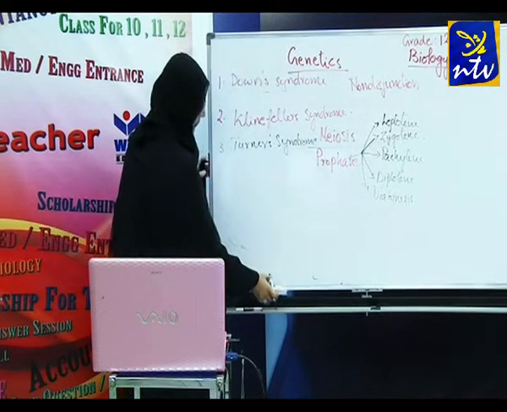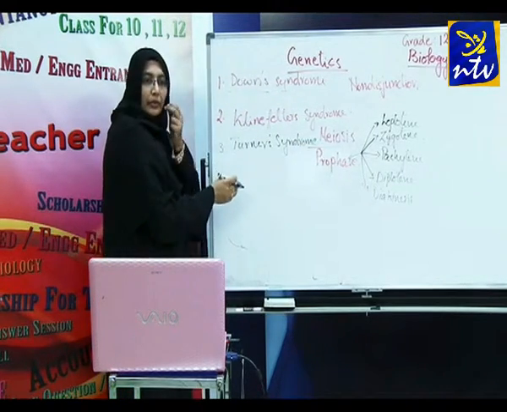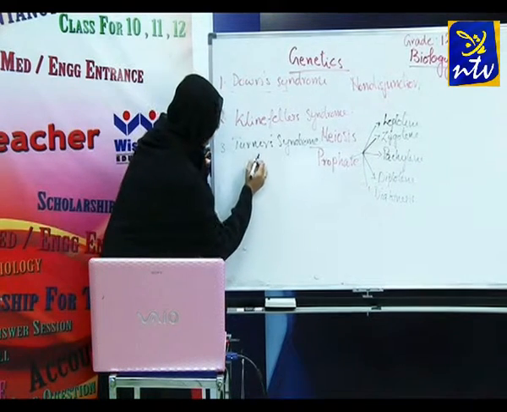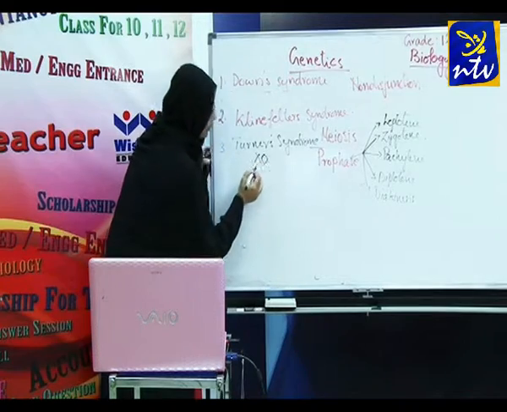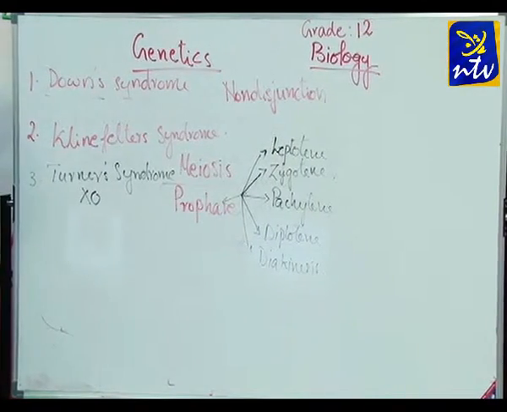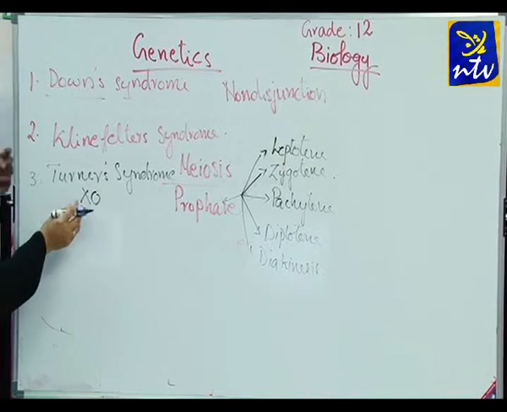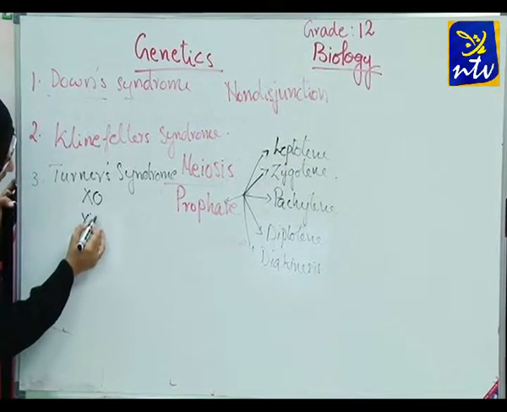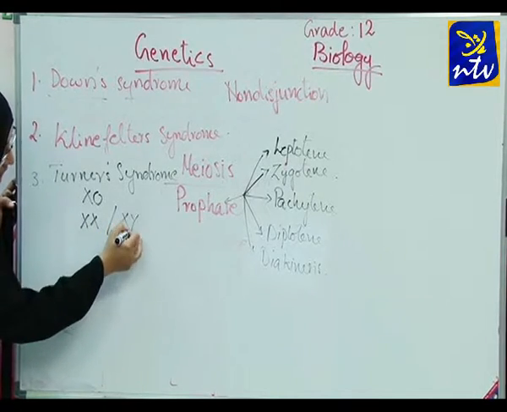In Turner's syndrome, we have seen that the chromosomes become X0. Instead of increasing the number of chromosomes, here what is happening is X0 condition. The cell is having only one of the X chromosome. There is no Y chromosome. Here the normal cell is having XX, or we are expecting XY.